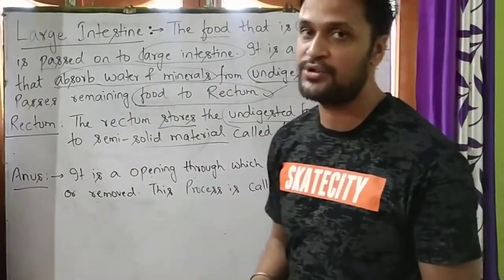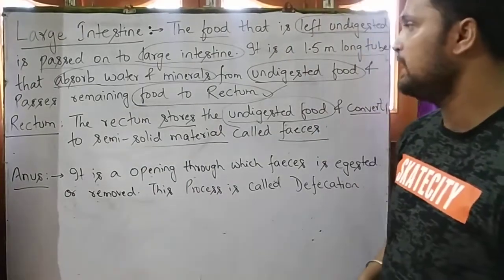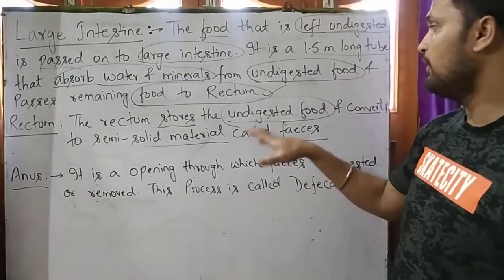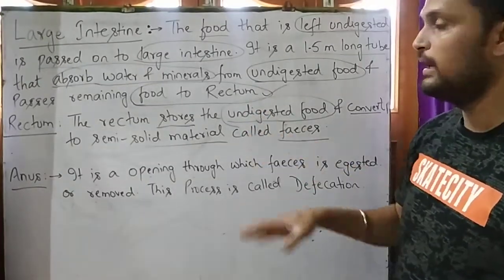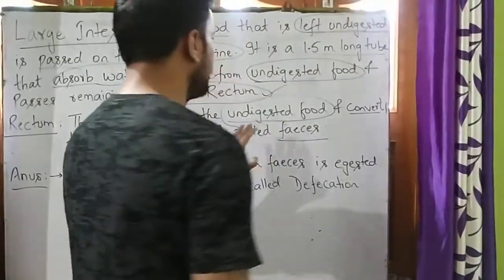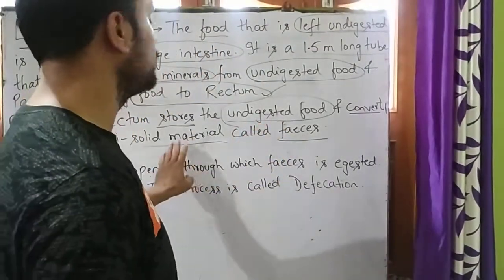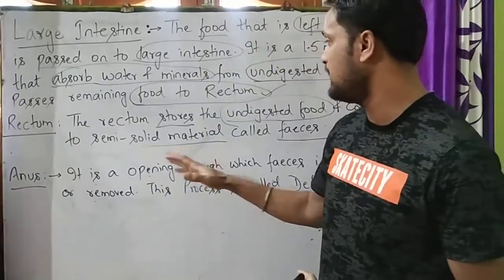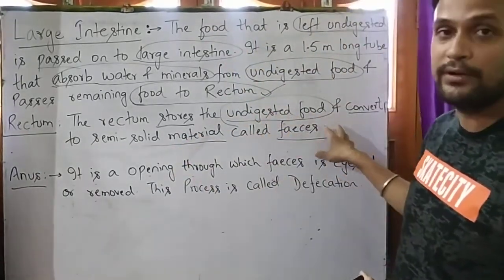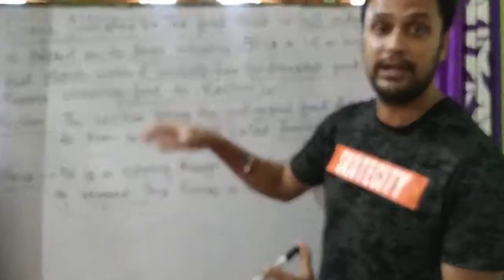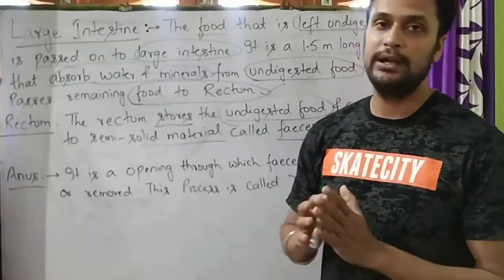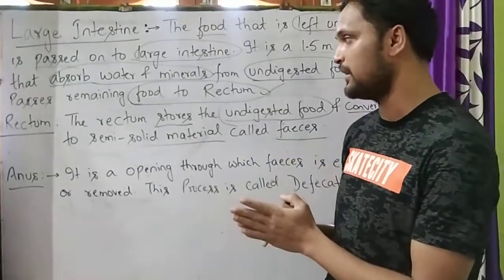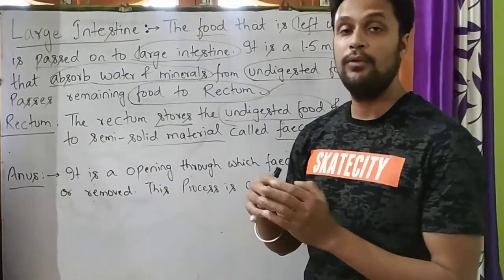Now here a question arises. Why is undigested food converted into semi-solid material? The answer is it helps in excretion. Why, students?